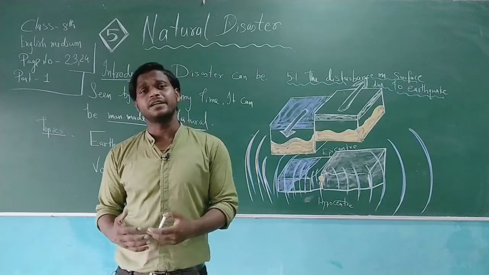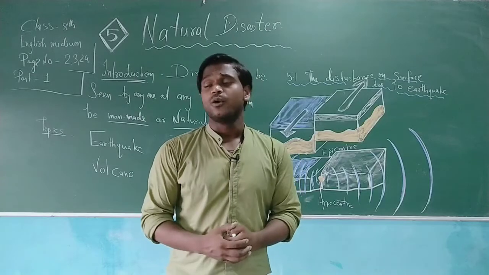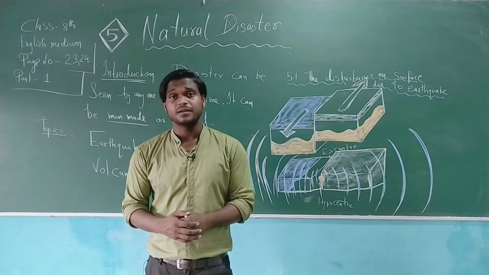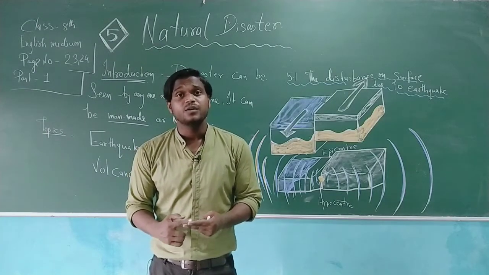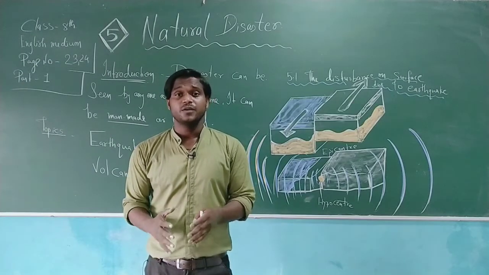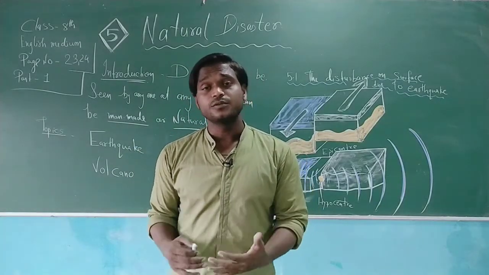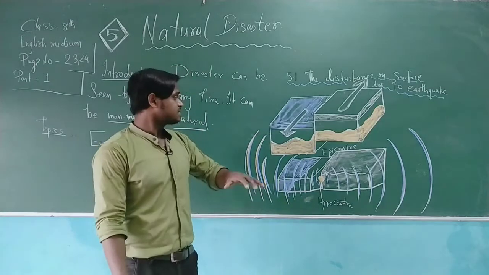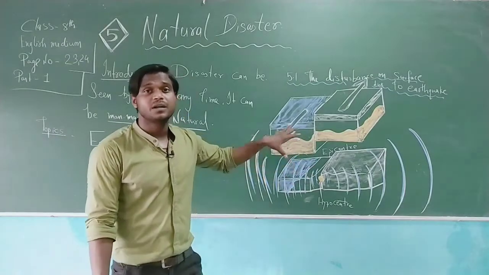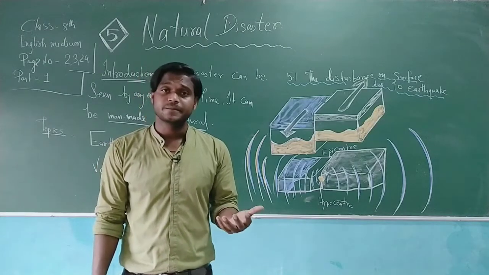Now if we go further, my dear students, the disaster can be classified on several basic rules and regulations, or we can say on categories of the disaster. It can be related to tsunami, earthquake, volcanic eruption and many more things. So here we will understand how they are formed, what the reasons for the disaster are, and in which case and category the disasters are related to the earth surface, the interior part, the exterior part, and also the other spheres, or we can say layers.